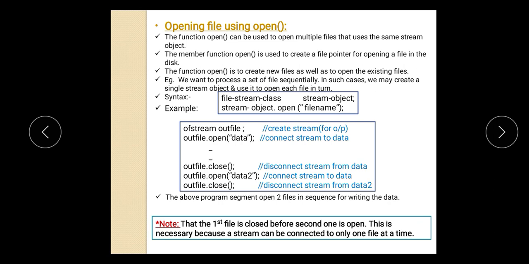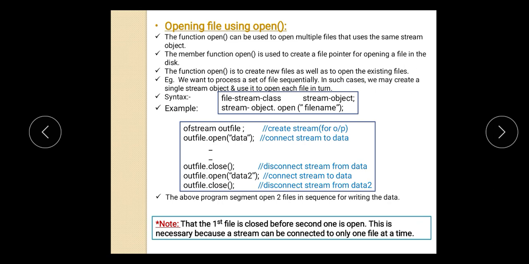So we see first how to open a file using the open function. The function open can be used to open multiple files that use the same stream object. That means with the help of the open function you can open multiple files by using the same stream object. If you are creating one object of the input stream, then with that object you can open multiple files. No need to create multiple objects for opening multiple files in that mode. With only one object you can open multiple files in the same mode.